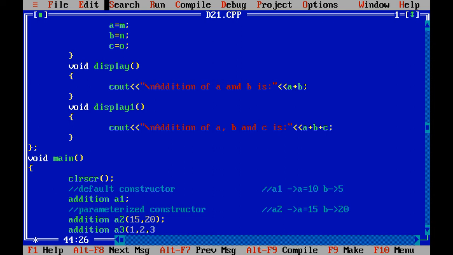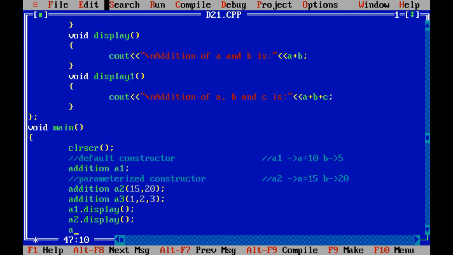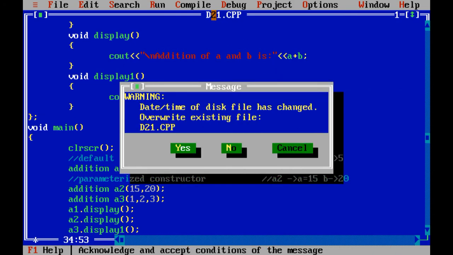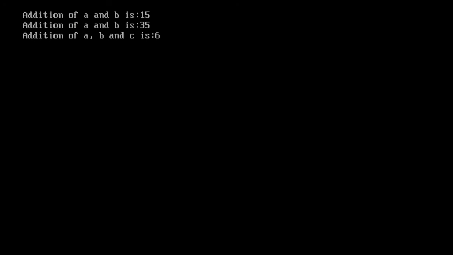1, 2 and 3. Say for example I am passing three values, and when I want to display this value, I can use a3.display1, because in display1 I have used the addition of three values. Now let us execute the program. The output would be 6. Why? Because we have passed three values a, b and c: 1, 2 and 3.